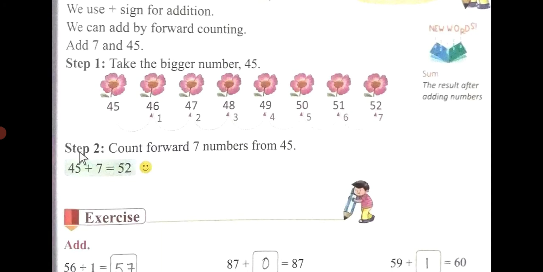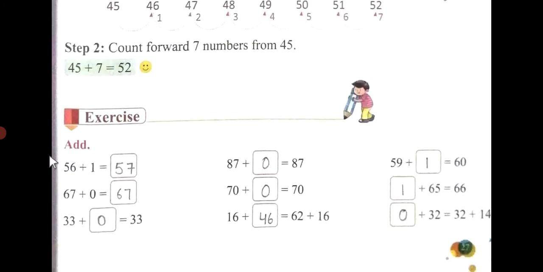Step 2, count forward 7 from 45. 45 plus 7 is equal to 52. Now see the exercise. I have done it for you.